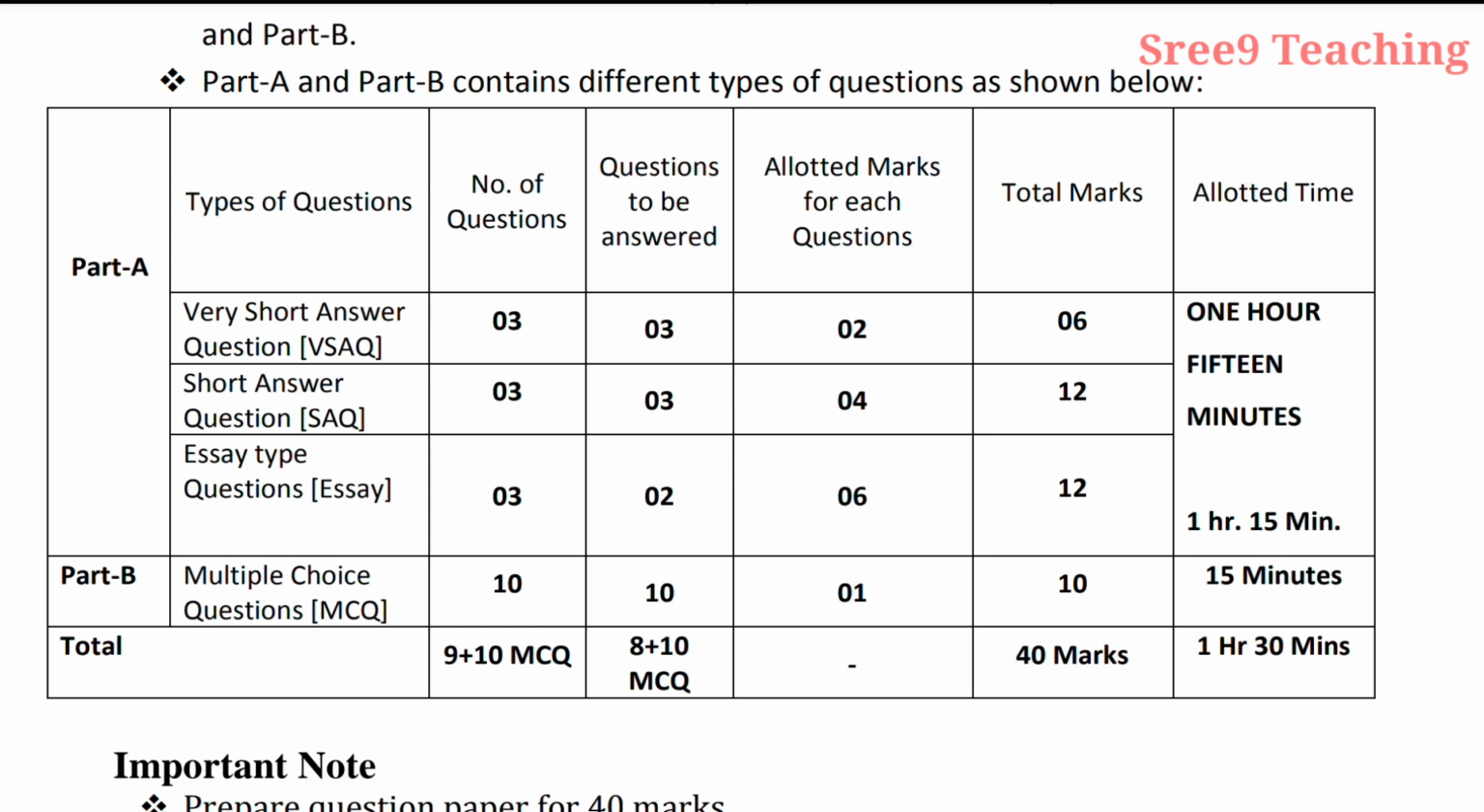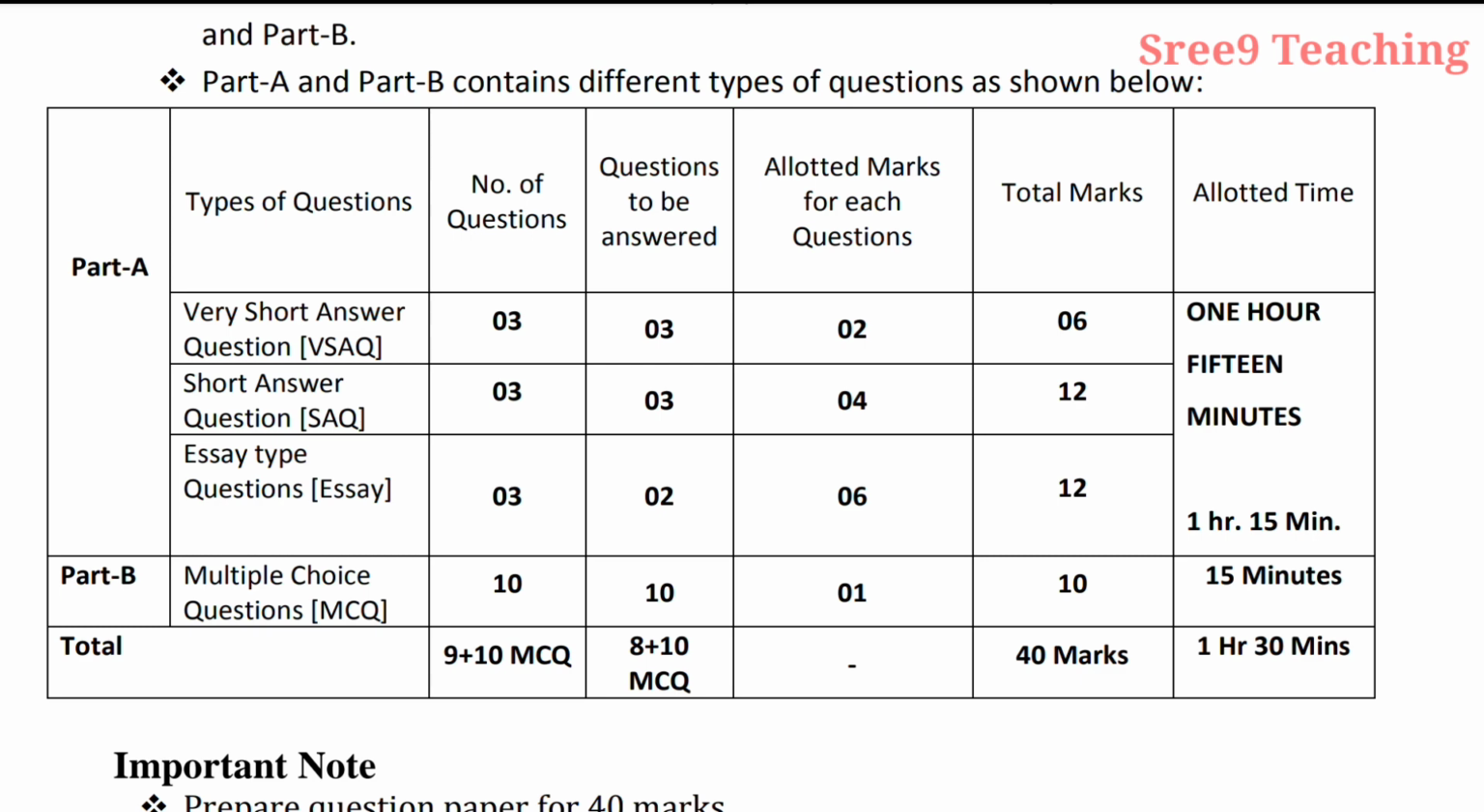So this is about part A. Part A will be for 12 plus 12 is 24, plus 6, 30 marks, and the 10 marks will be for part B, which contains multiple choice questions. Multiple choice questions, MCQ: number of questions will be 10, questions to be answered 10, each question carries 1 mark, total 10 into 1, 10 marks. So 30 plus 10 is 40 marks.